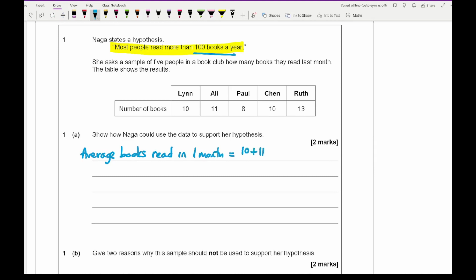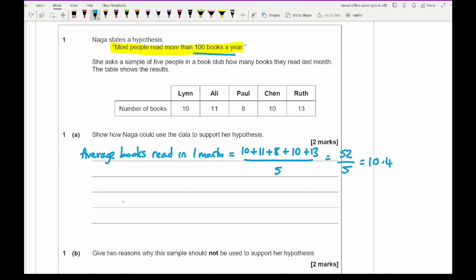So 10 plus 11 plus 8 plus 10 plus 13, and then we're going to divide that by 5 people. If I type that into my calculator, I get 52, and 52 over 5 is 10.4.